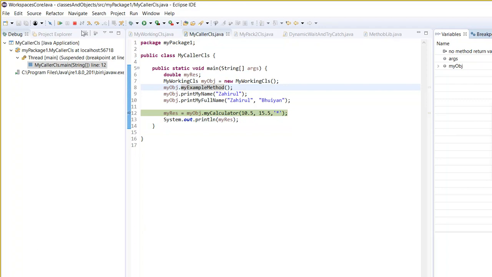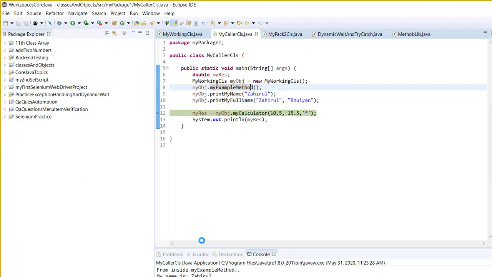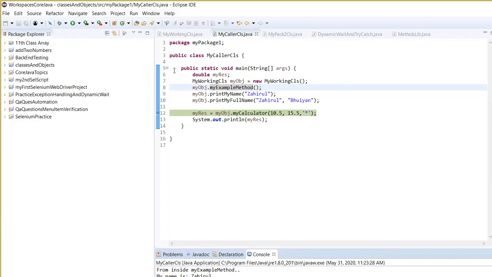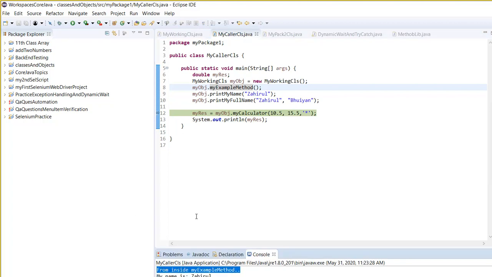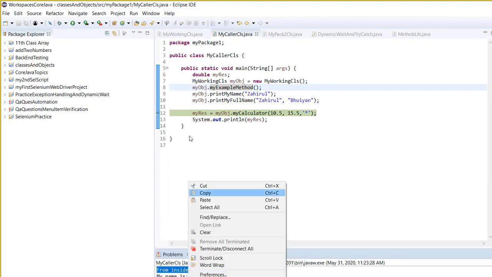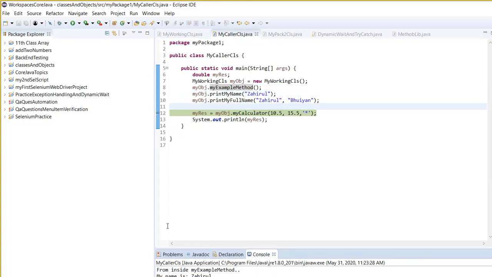So we are there, navigate here, output. Now can you see this method is done? My example method, it said from inside example method, and it said my name is Zahirul Bhuyan. Now we have a breakpoint here. It is now waiting here for us to interact. So for that, how do you do?